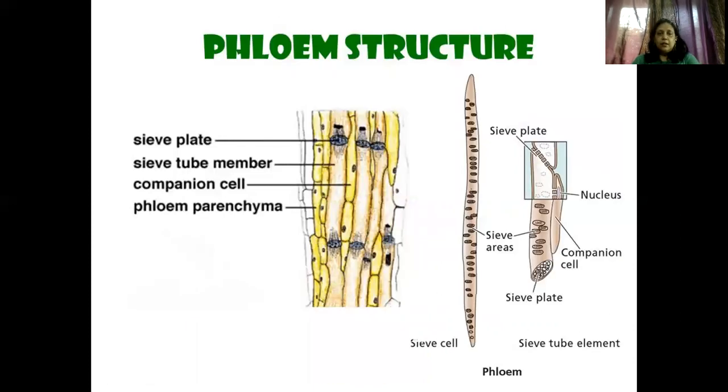Now here in this, you would see the phloem structure. You can see the sieve plate, yes, and the companion cells and the phloem parenchyma that you have already studied in 11th standard. Clear? Okay. Is it clear? So these are the ones which are responsible for what? For carrying the food material that has been manufactured during photosynthesis to different parts of the plant.